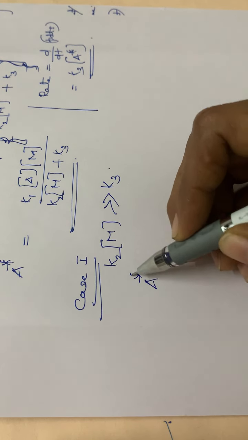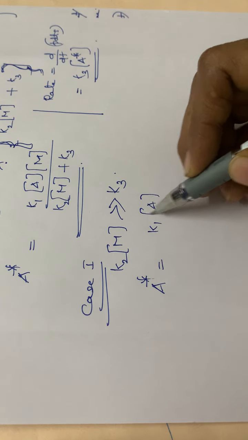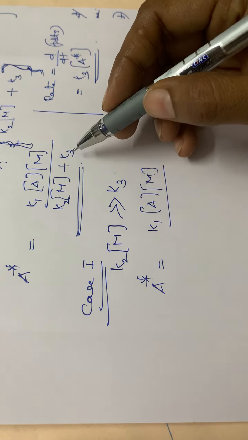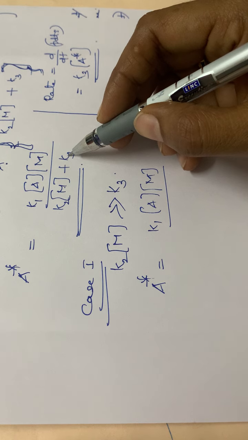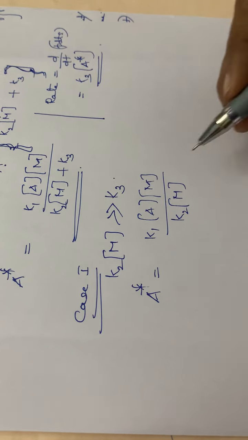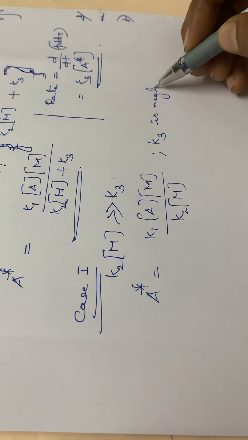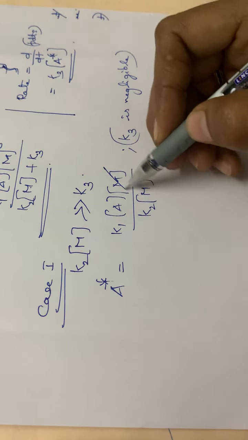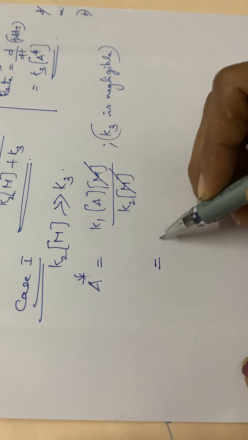So A star is equal to, write this equation once again, K1 into concentration of A into M divided by K2M plus K3. K2M is very much large compared with K3, so we can neglect this K3. So here it will be K2M. K3 is negligible. Then this M gets cancelled. Therefore, A star is equal to K1